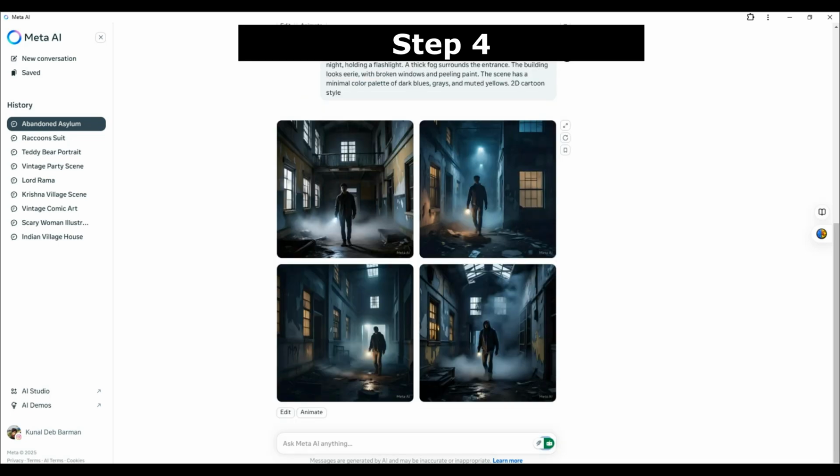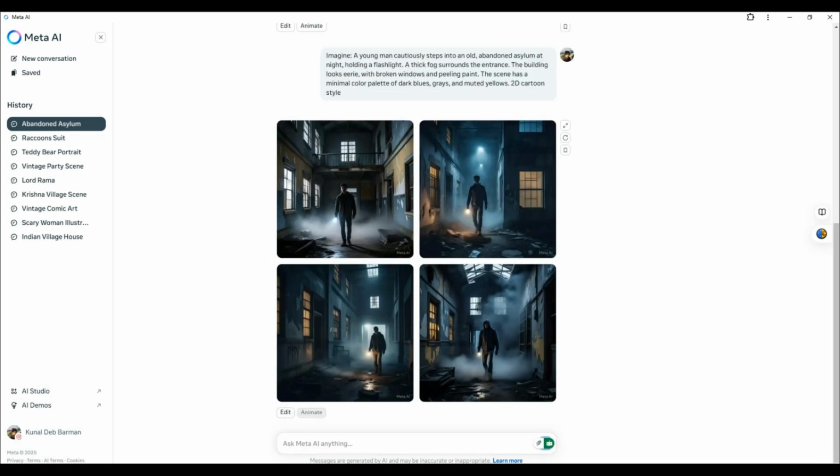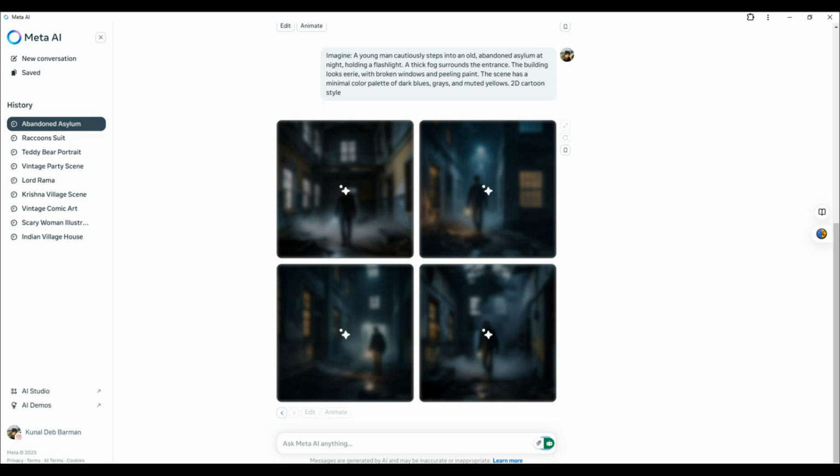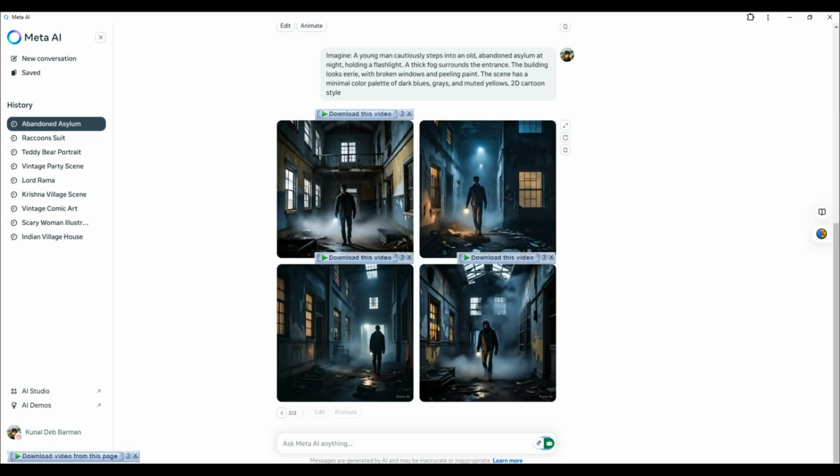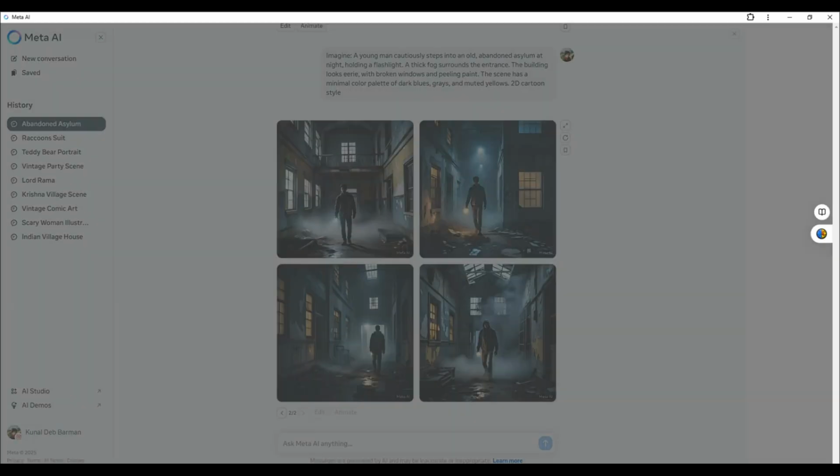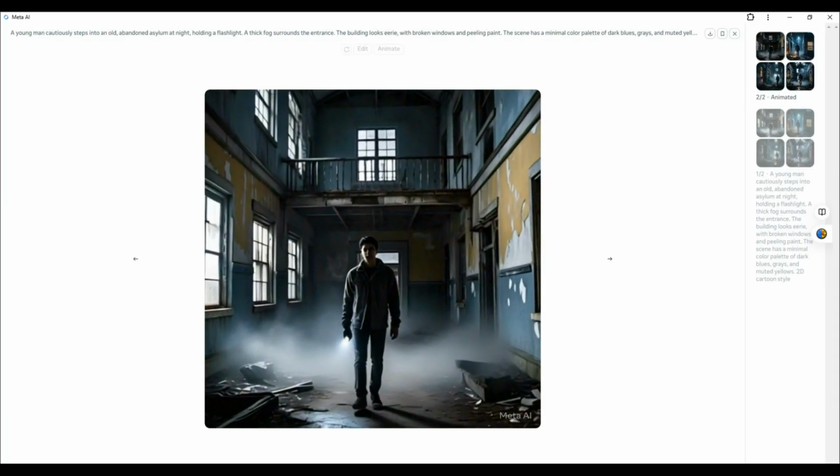Step 4. Want to animate it? Just click Animate, and Meta AI will bring your image to life with smooth motion effects. Look at that! It took less than a minute, and the results are mind-blowing.